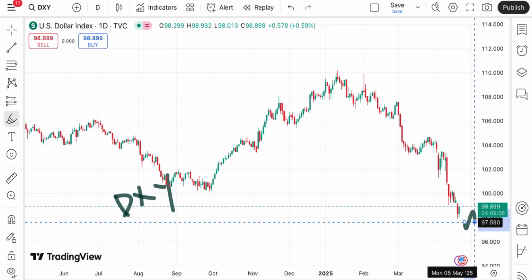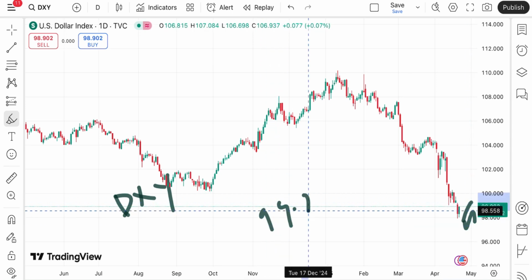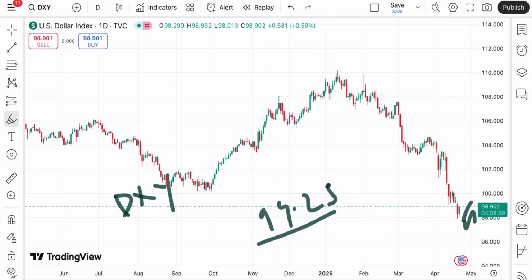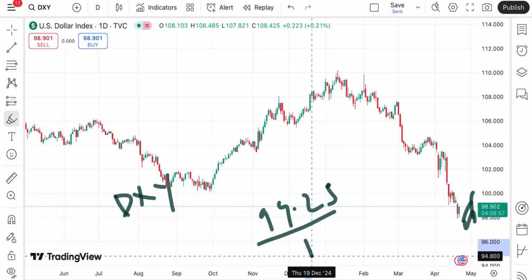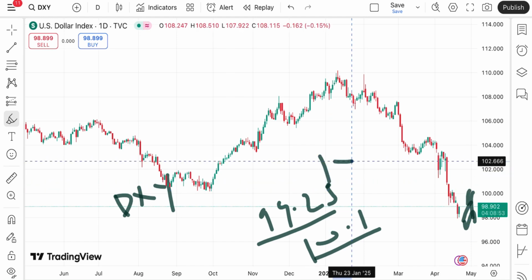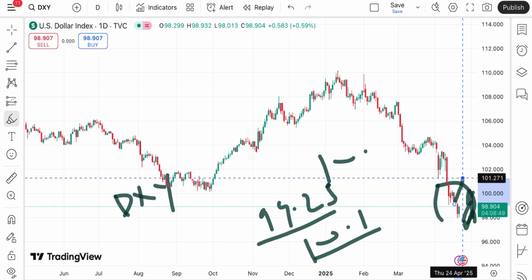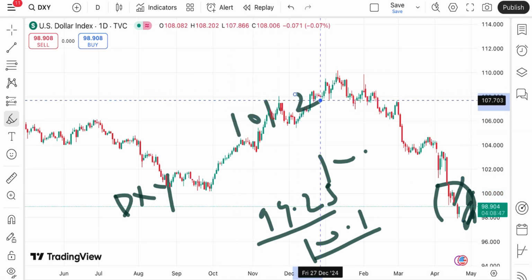So if the price sustains this level, today it is trying to go upside, and it is now trading at a level of 98.89. If that sustains, we can see it can touch a level of $99.256. If it starts going upside, it can cross a level of 100.1, and then it will cross a level of 100.302, and then there will be a zone breakout, so we can see it can move towards $101.2.